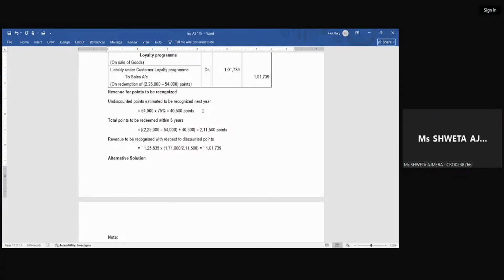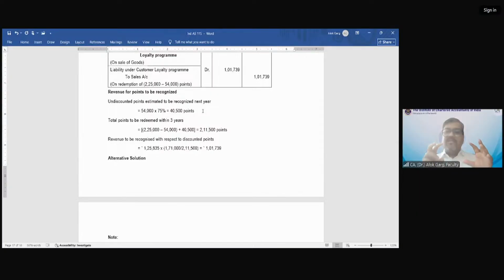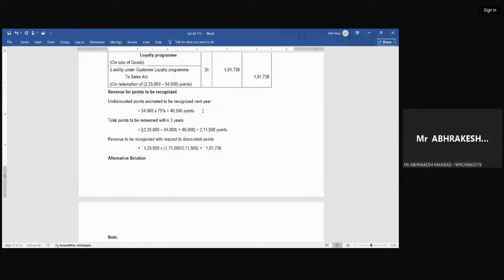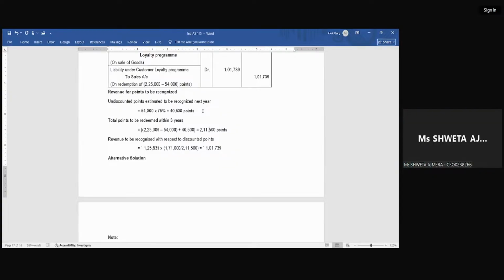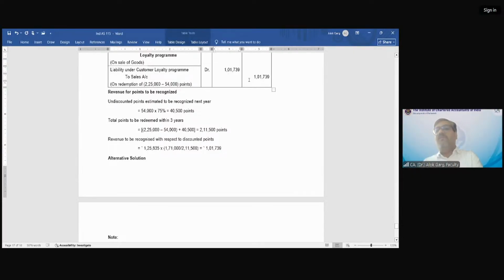Is this clear to everyone? What did I do? I looked at the liability. The liability is my 125,835, and this liability is for the points already redeemed plus points expected to be redeemed, which is 2,11,500. So 125,835 divided by 2,11,500 multiplied by points actually redeemed in 23-24, which is 1,71,000, gives 1,01,739. That liability will be debited and the sales will be credited.